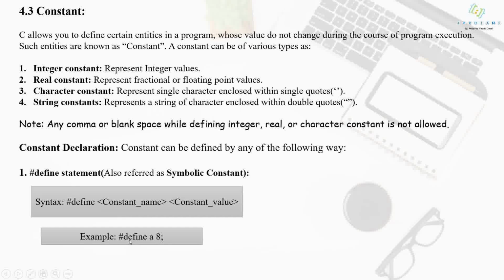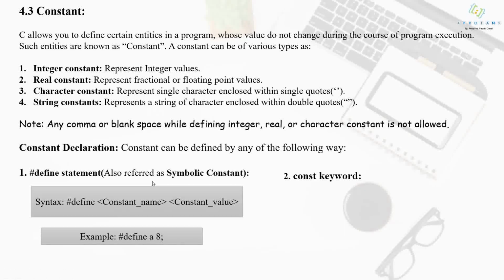Here you can see hash and define. Hash define are the keywords with which you can assign a constant value to a. With the help of the hash define keyword, I am going to assign value 8 to a. So the value of a remains 8 throughout the execution of the program. Why? Because I have created a as a constant. So this is one way how you can declare a constant in the program.